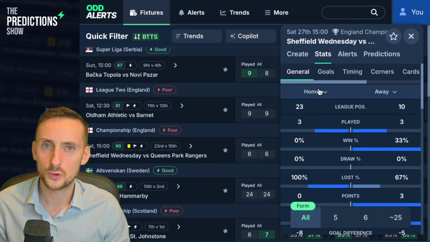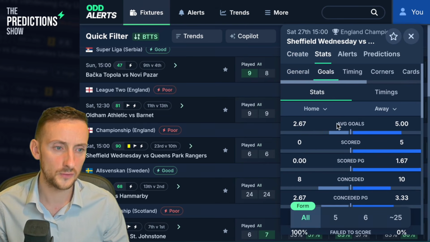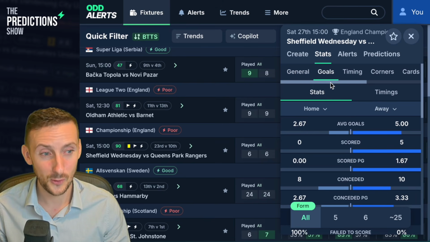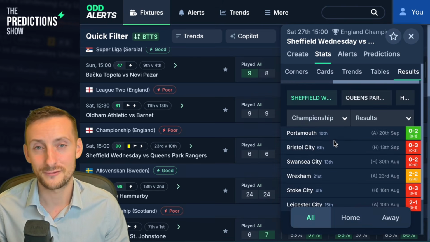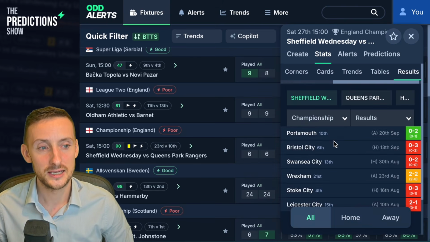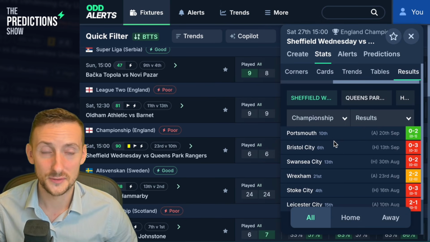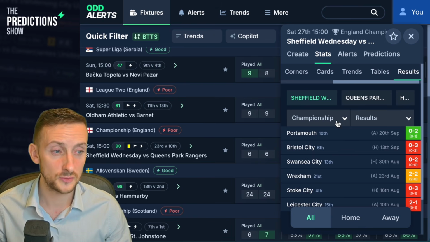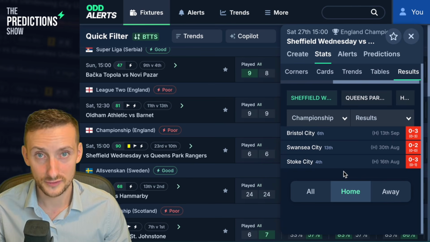This is a big game for Sheffield Wednesday, who have lost every game at home so far this season. They are yet to score a home goal this season, but they come into this having got their first win of the season away at Portsmouth. And it was their first goal that they'd scored in 2 games. They drew 2-2 at Wrexham as well. So away from home, they've been much better because their home form, dreadful.